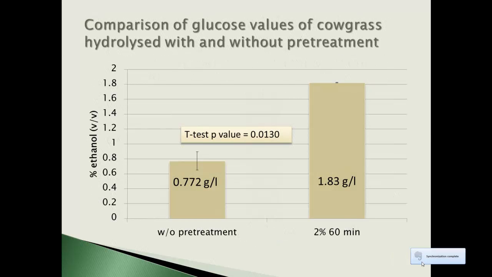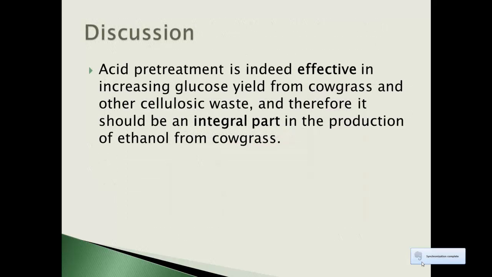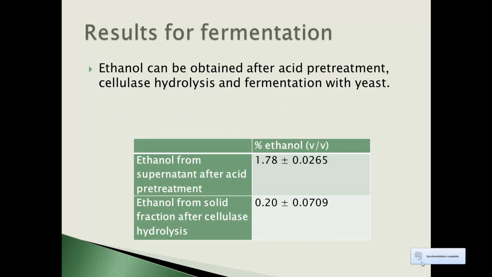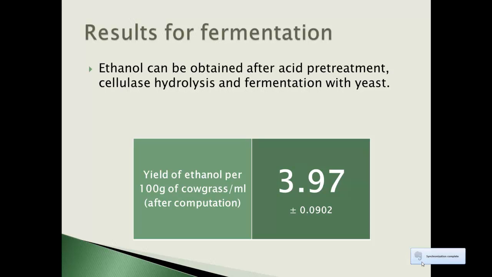The results from our control also showed that cowgrass that had undergone pretreatment before hydrolysis had a better yield than the control, which had not undergone any pretreatment. This shows that acid pretreatment is indeed effective in increasing the glucose yield. Under the optimal conditions, we obtained 1.78% of ethanol from acid pretreatment and 0.2% from cellulase hydrolysis. 3.97 milliliters of ethanol was obtained for every 100 grams of cowgrass.